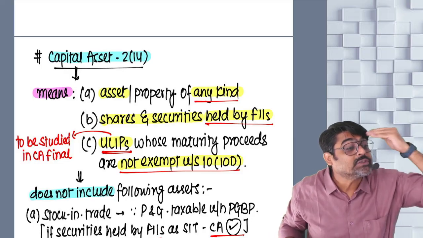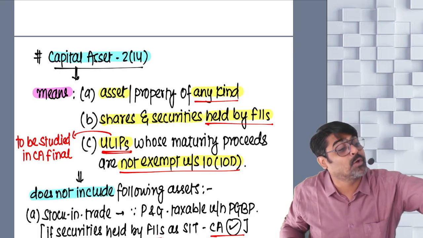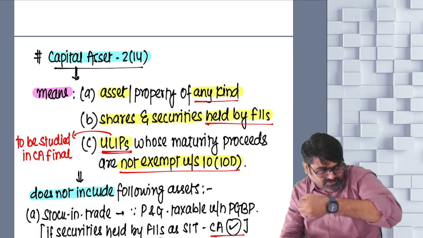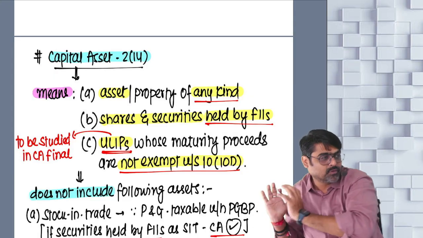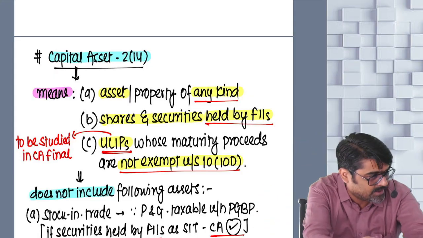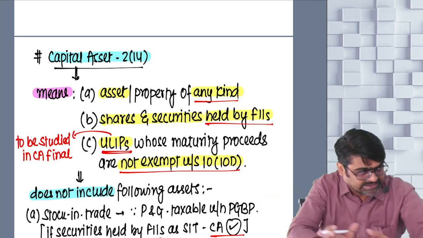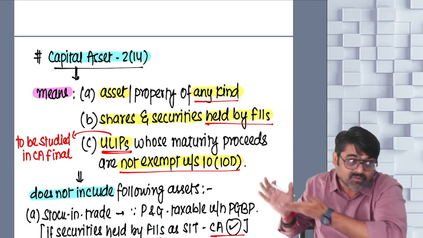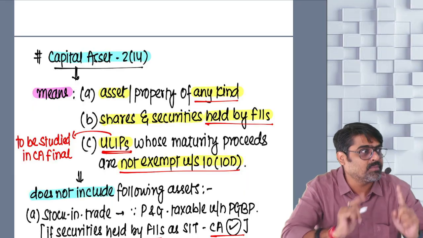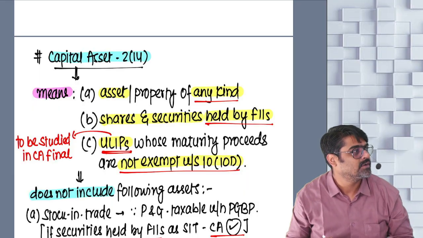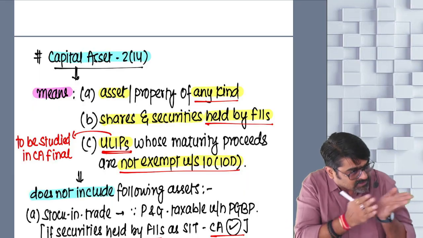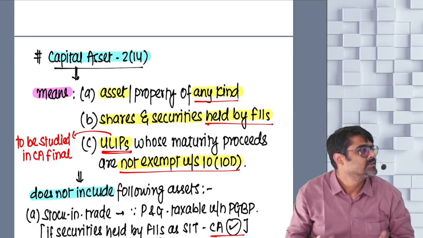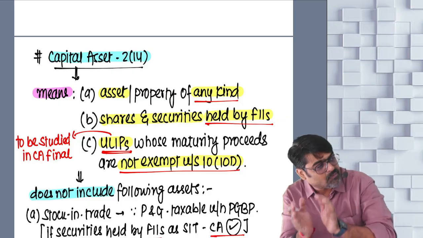Stock in trade. Shares and securities held by FIIs, you are also stock in trade. You are not excluded. You are specifically included. So will you remove all the stock in trade from the definition of capital asset? Yes. But while removing that, don't remove the shares and securities held by FII. We have specifically included it. Understood?